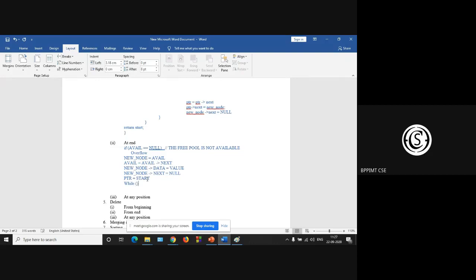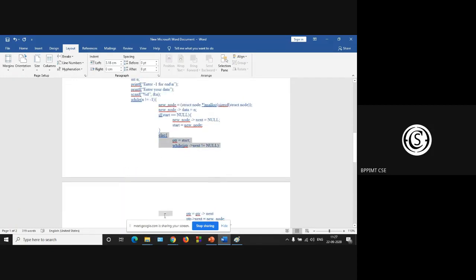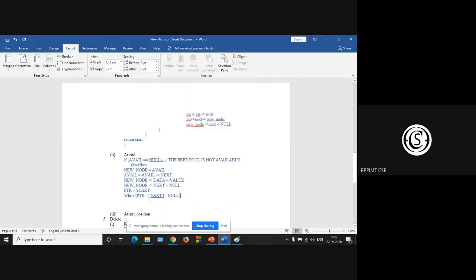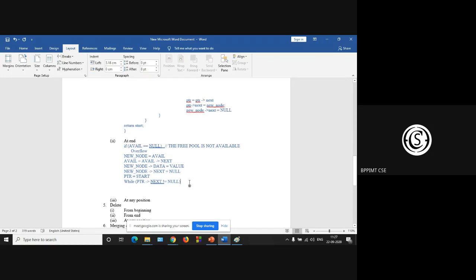While you are not at the last one, that is, ptr next is not equal to null, you can use this particular code fragment. Unless and until ptr next is not equal to null, you have to proceed.